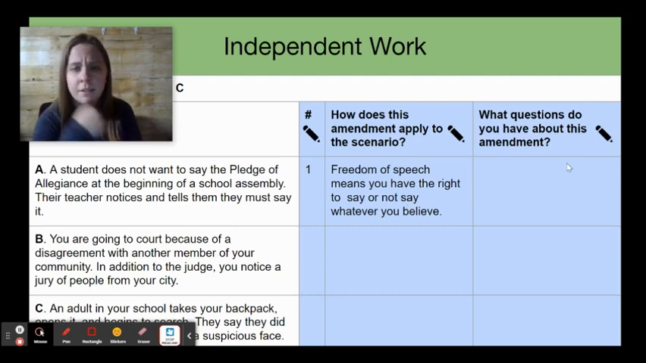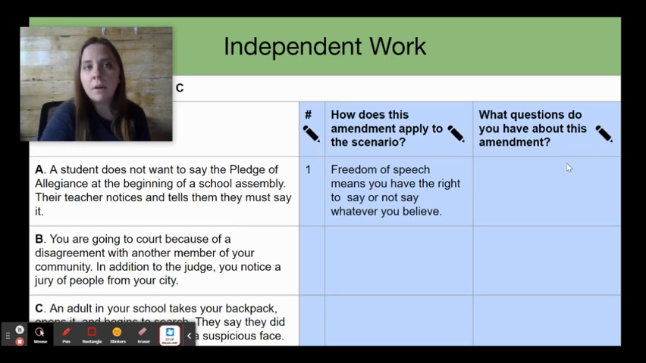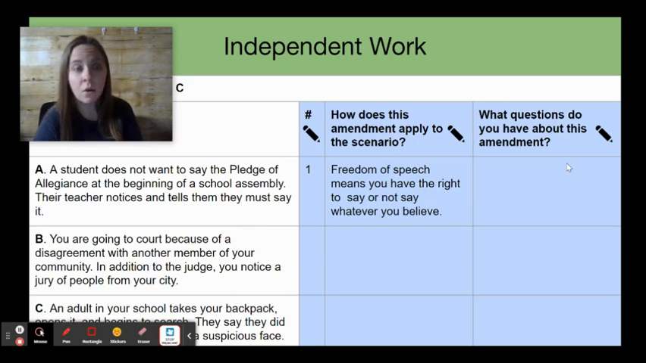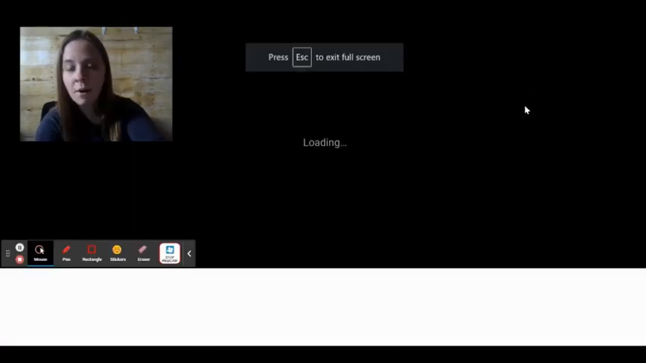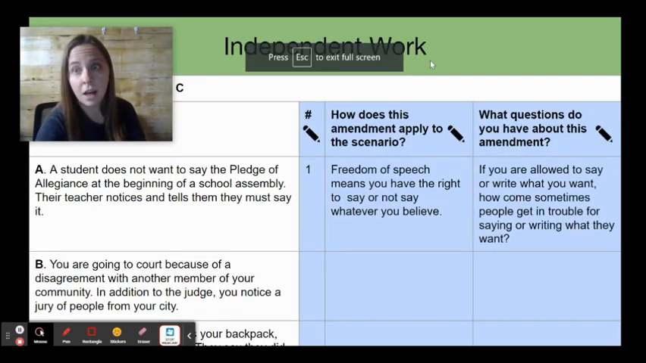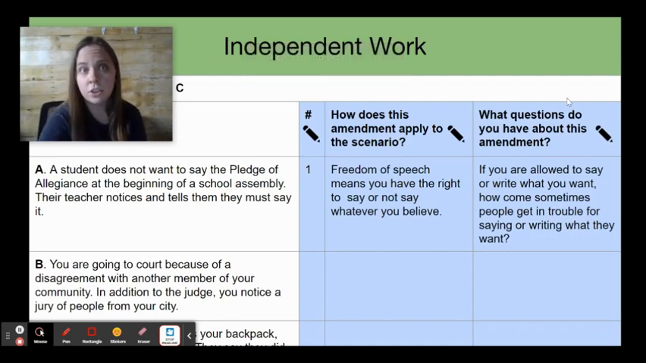What questions do I have about this amendment? Well, I want to know if you have the freedom to say whatever you want to say, then how come sometimes people still get in trouble for what they say or what they put in the press or in the news? So I'm going to put that as my question. Now I have my question there, and I can bring it back up to my teacher when we meet again for synchronous instruction during our wrap-up session of this lesson.